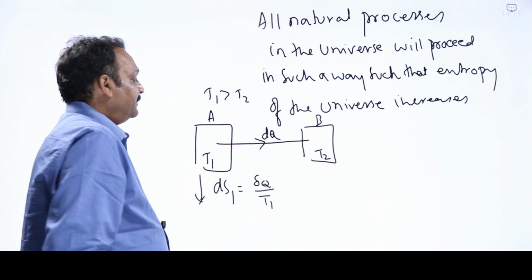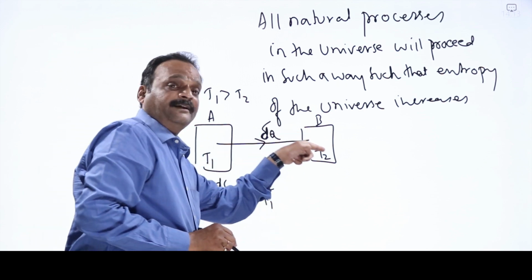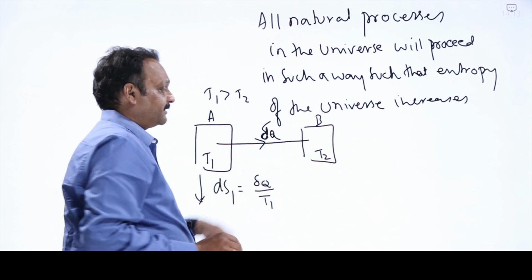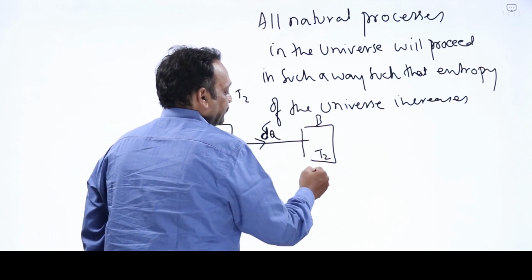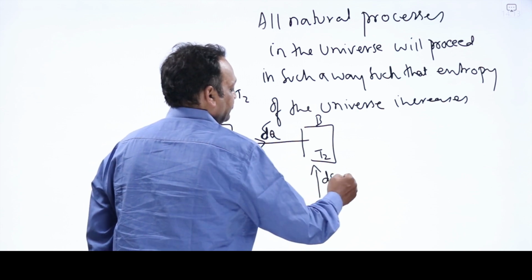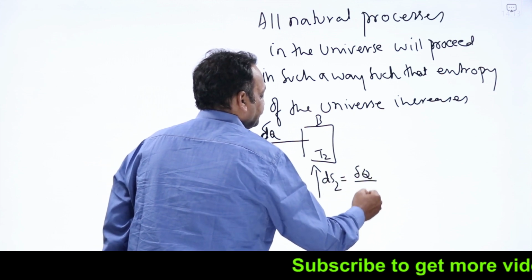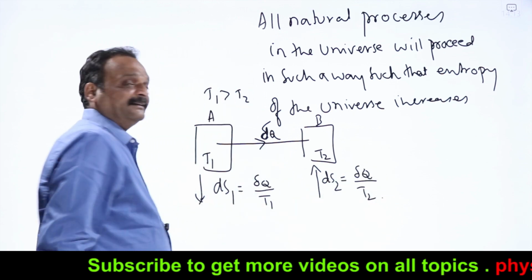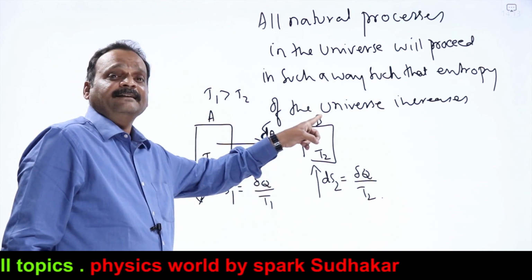The delta Q amount of heat goes into B, which is at the lower temperature T2. Because heat is entering the system, its entropy increases. The increase in entropy of system B, ds2, is delta Q by T2. Here entropy has decreased, here entropy has increased.